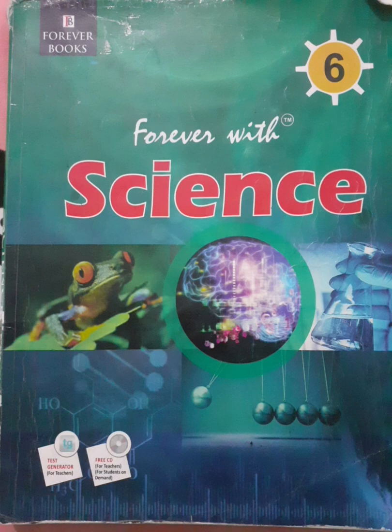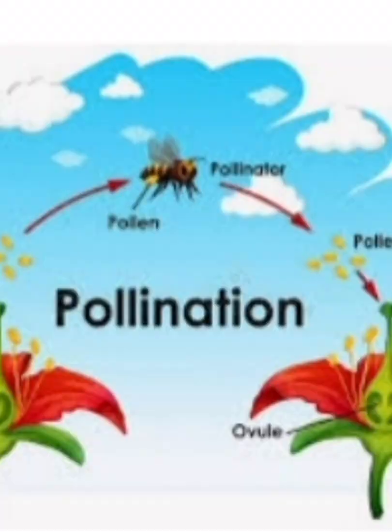So we are learning chapter 7, getting to know plants. Today we will start a new topic, that is pollination. If we talk about pollination, we all know that in a flower there is a male reproductive part, which is called the stamens, and one female reproductive part, which is called the pistil. Now, we have to talk about how pollination works.